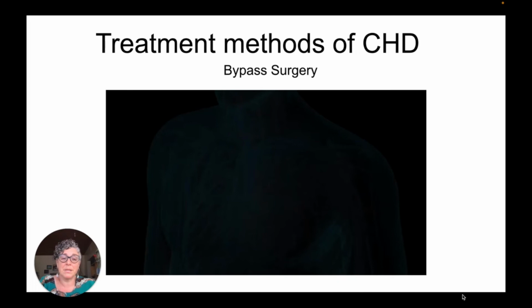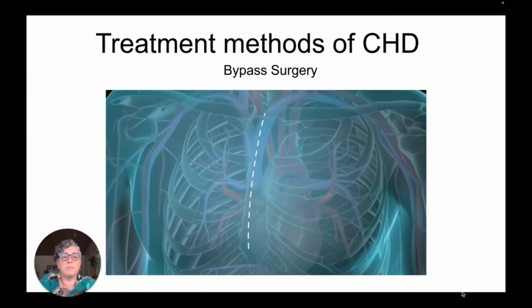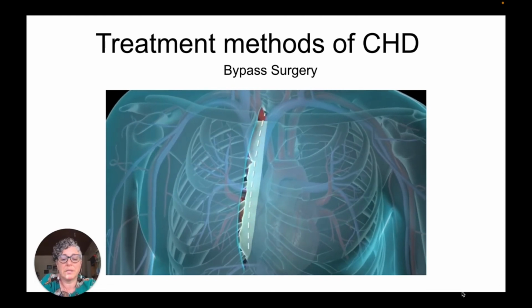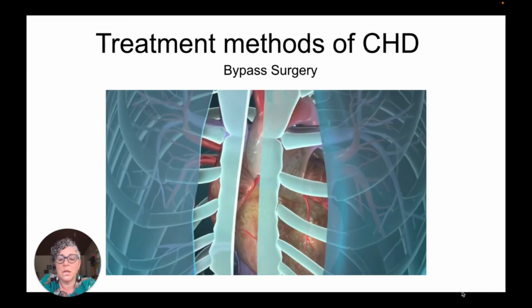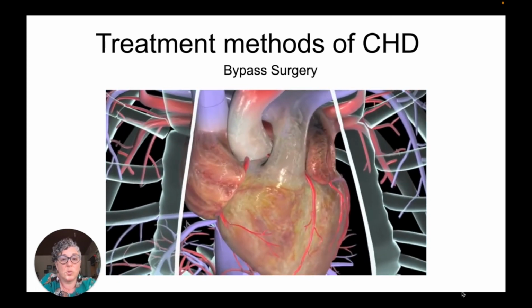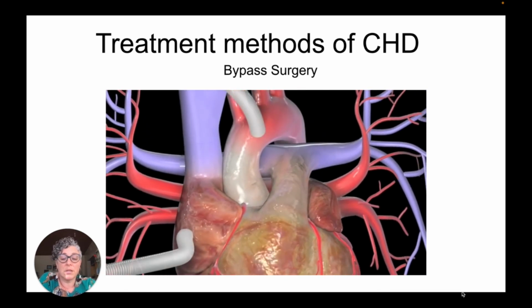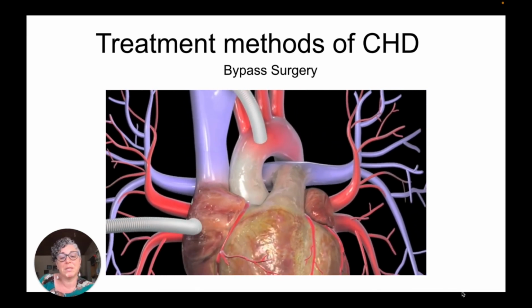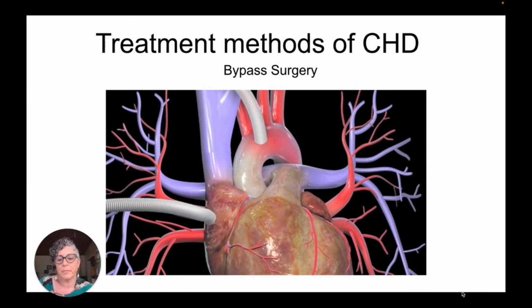Let's see what happens in this treatment method. So the skin over the breastbone is cut, and then the breastbone also will be cut using a saw, and the rib cage is opened in order for the doctor to get to the heart. At this point, a heart-lung machine will do the work of the lungs and the heart during surgery, as the heart must be stopped while the doctor sews the artery grafts into place.